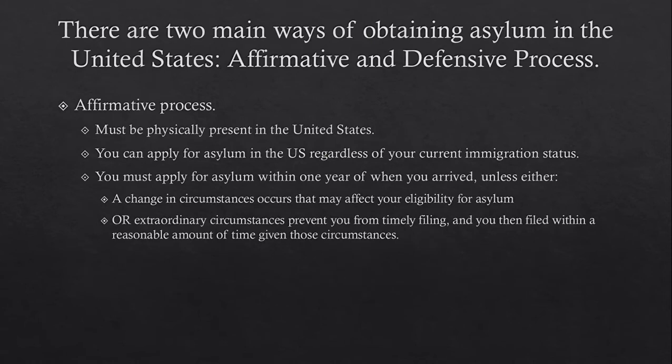Okay, so the first is the affirmative process. This individual must be physically present in the United States. You can apply for asylum in the U.S. regardless of your current immigration status, but you must apply within 1 year of when you arrived, unless there is a change in circumstances that may affect your eligibility for asylum later on, or there are extraordinary circumstances that prevent you from timely filing, and you then filed within a reasonable amount of time given those circumstances.